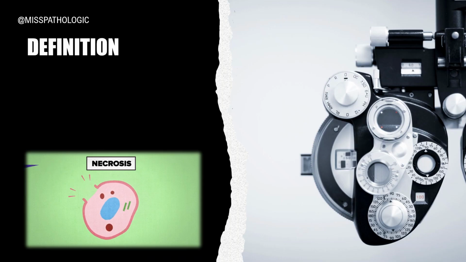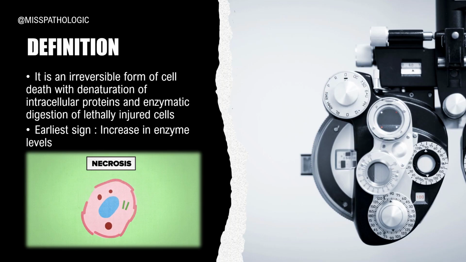So here we have a very detailed definition of necrosis. It is defined as an irreversible form of cell death with denaturation of intracellular proteins and enzymatic digestion of the lethally injured cell, with the earliest sign being an increase in the enzyme levels. Phew, isn't this very extensive? But let's try to decode it step by step in the following slides.